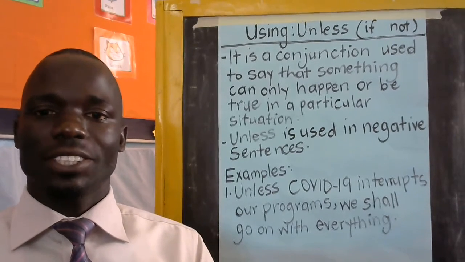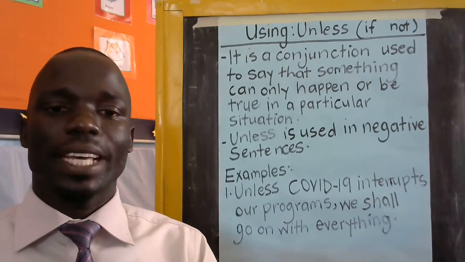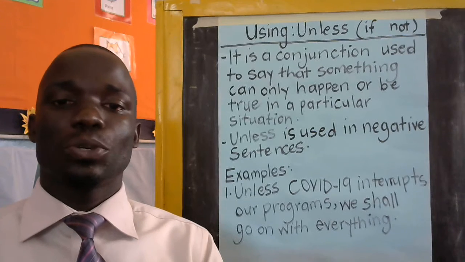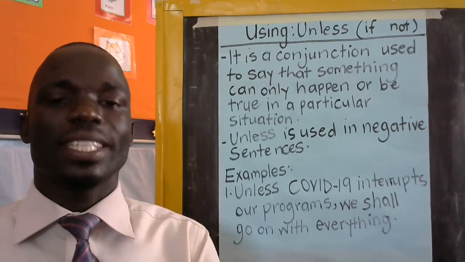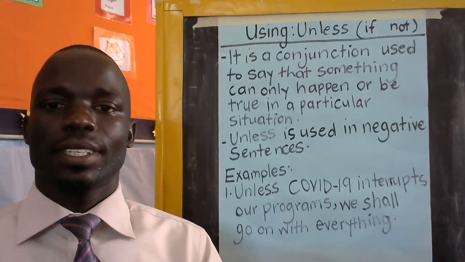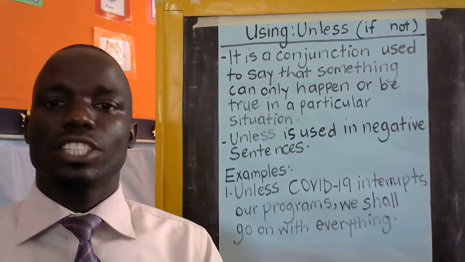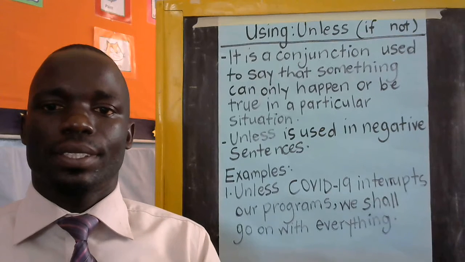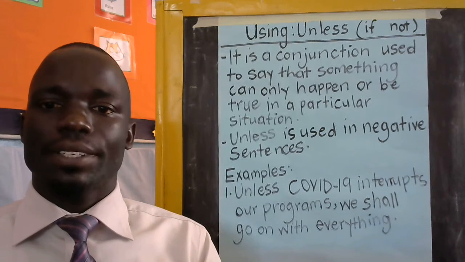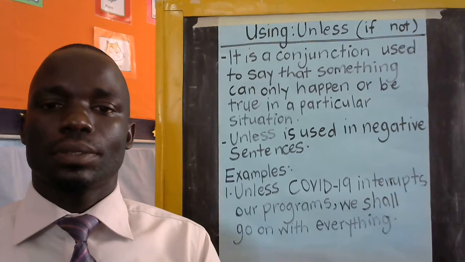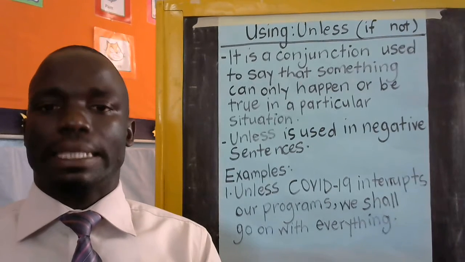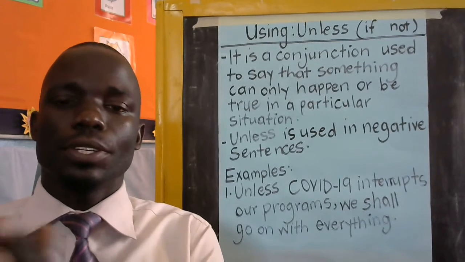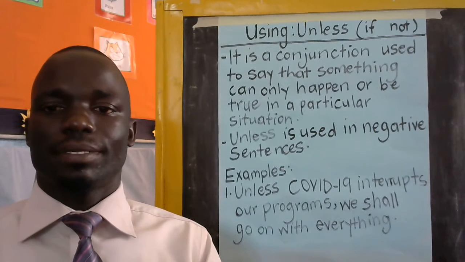Unless is a conjunction, and you know very well that a conjunction is a joining word. It is a word that we use to join phrases or sentences. Unless is used to say that something can only happen or be true if a particular situation comes to pass. And unless means if not.